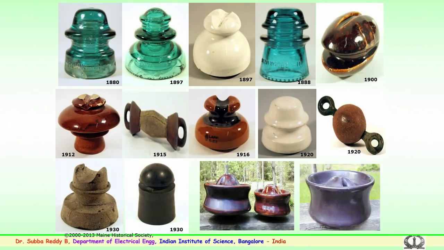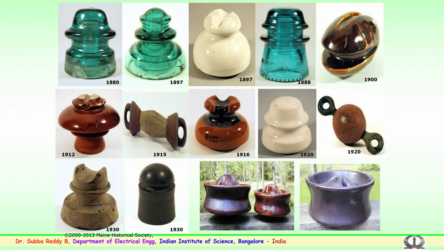So, this is how the story goes for the ceramic or porcelain insulators. Way back in the 1880s, insulator technology was initially used for telegraphic communication, for telegraphic lines. These insulators, developed somewhere around the 1880s, are known as pin type insulators, basically used for telegraphic conductor isolation.